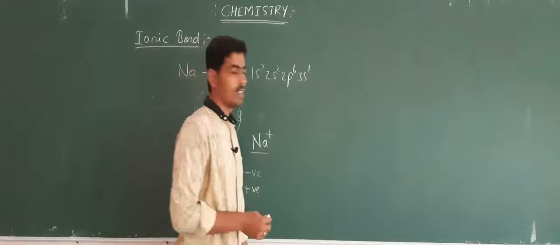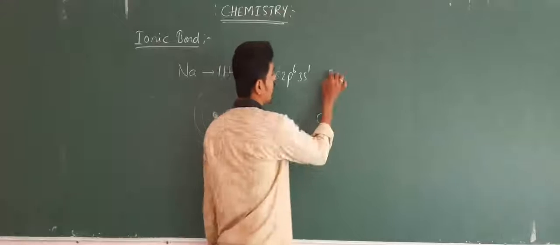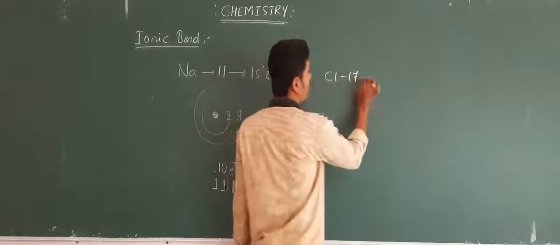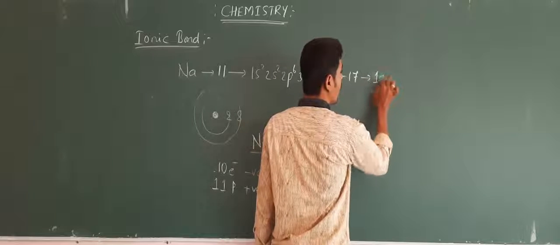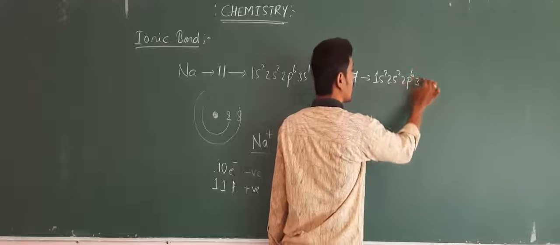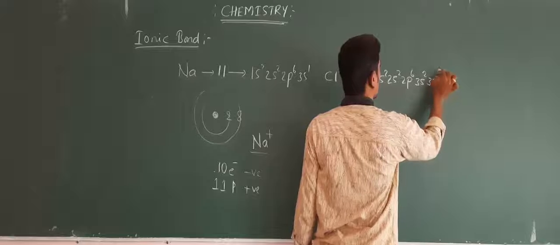Let us consider the example of Cl. What is the atomic number of Cl? It is 17. And how do we write the electronic configuration? 1s2, 2s2, 2p6, 3s2, 3p5.